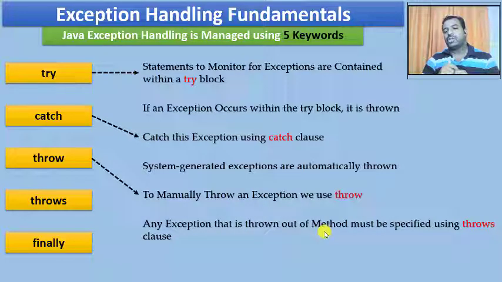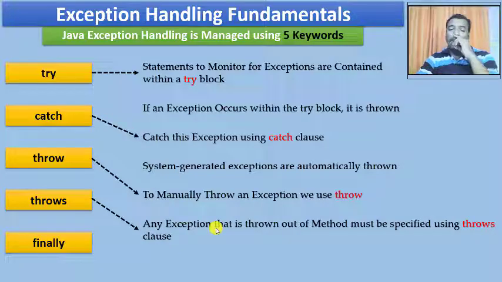The user defined function I'm executing may raise some exceptions, and if it wants to pass that exception to the calling function, that is, the calling function calls the method, and if this method has any exception and wants to throw or pass on that exception to the calling function, we are going to use the throws clause, the throws keyword.